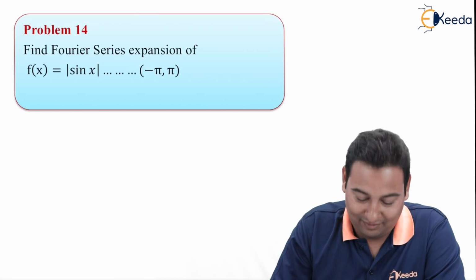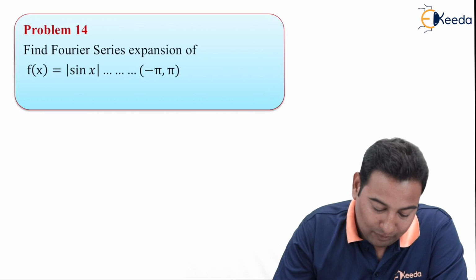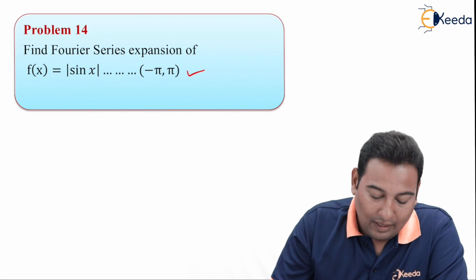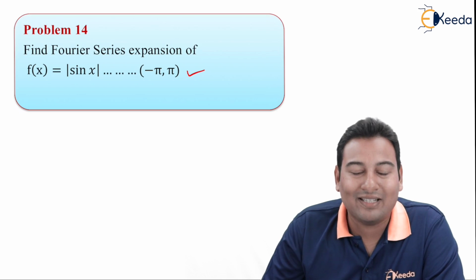Welcome back friends. Let's have a look at the given problem. Here we need to find the Fourier series expansion of f of x equal to mod sin x in the interval minus pi to pi.